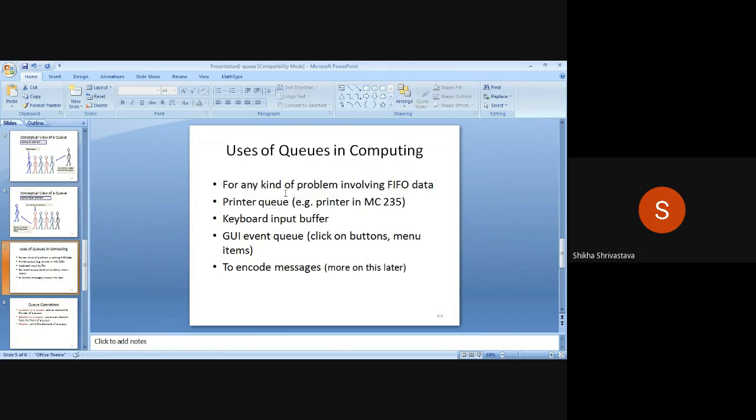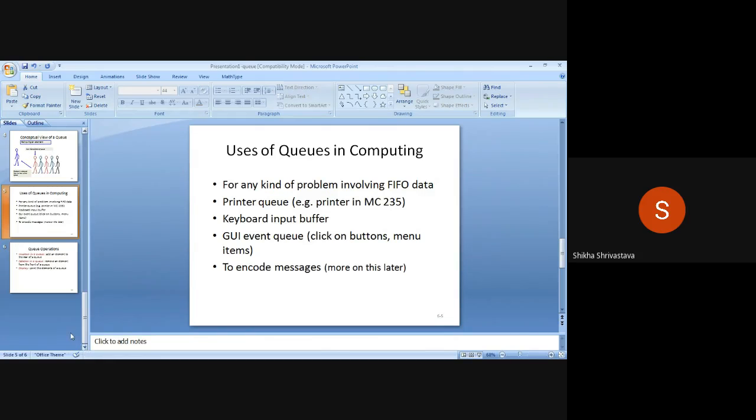Printer queue: it means when you want to print a file of 50 pages, then all the pages of the printing file should be in a queue. Keyboard input buffer, GUI event queue, and encoding messages. These are some of the applications of queue.